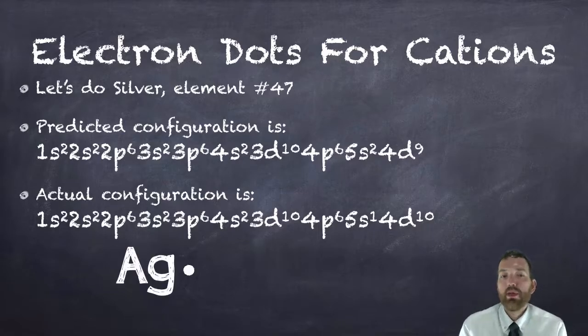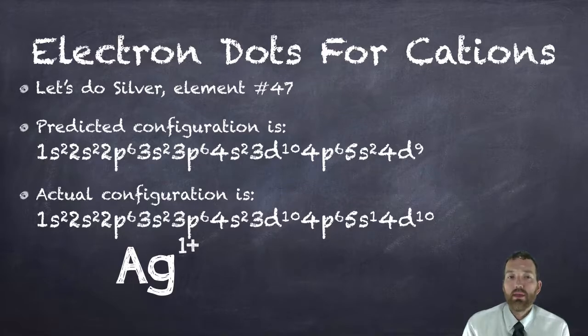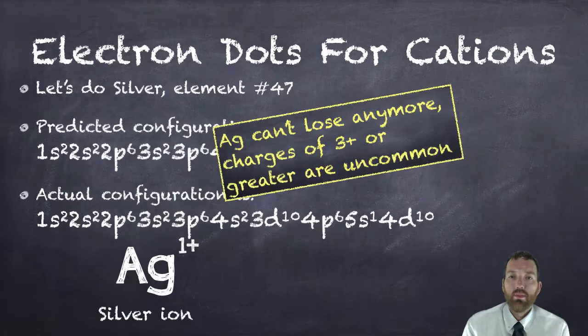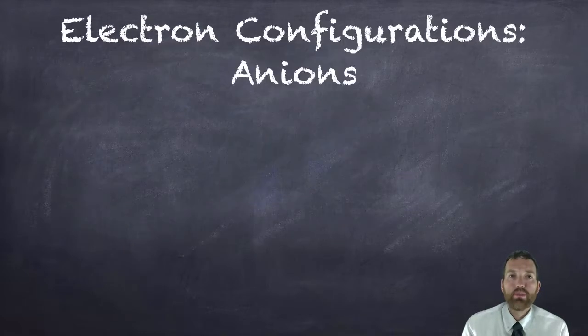So silver atom electron configuration would only be 1 electron in the outer shell, and if we lose that 1 electron, it becomes silver with a 1 plus charge. We would just call it silver ion. There's no need to do Roman numerals because it can't be anything other than +1. Charges of more than 3 plus on a metal are rare. There's no way we're going to take 10 electrons out of that 4D sublevel.